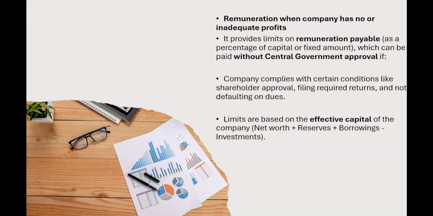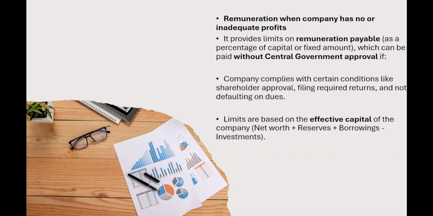Limits are based on the effective capital of the company. What does effective capital say? It says the net worth of the company along with its reserves plus borrowings, how much money they have borrowed from the market. So net worth plus reserves plus borrowings minus investments; whatever investments it has are to be deducted from the amount, and that will be considered as the effective capital. So the percentage of profit is taken out.